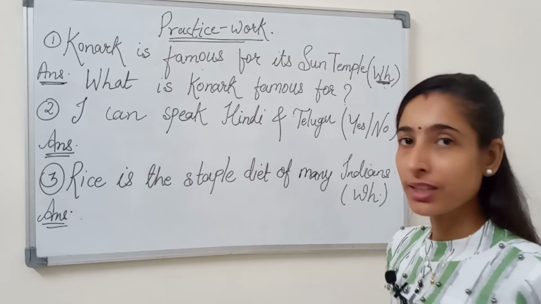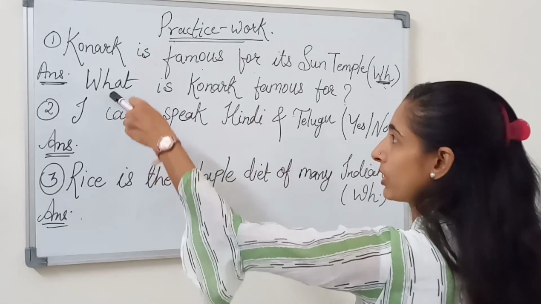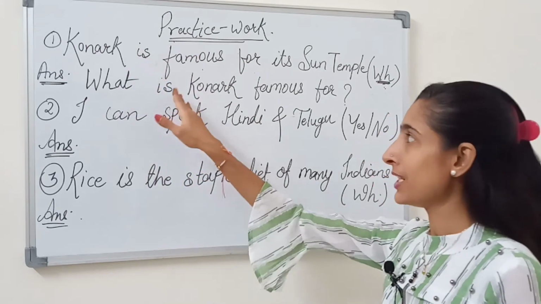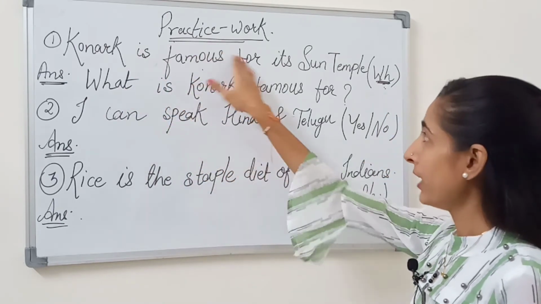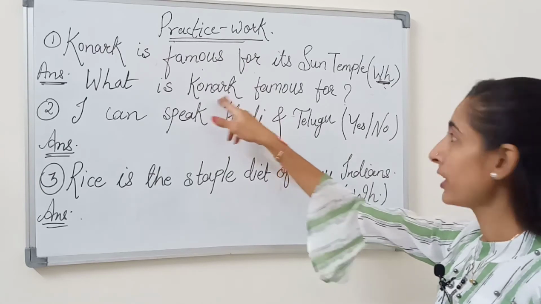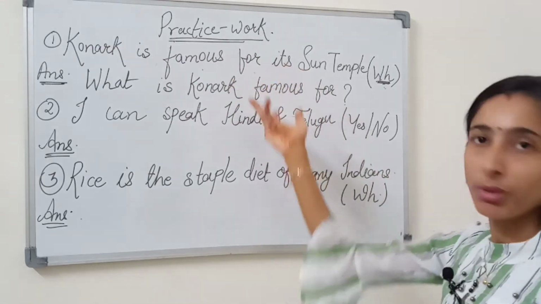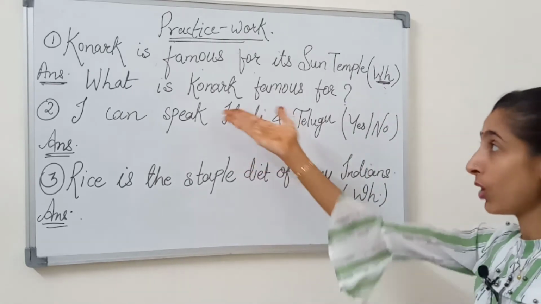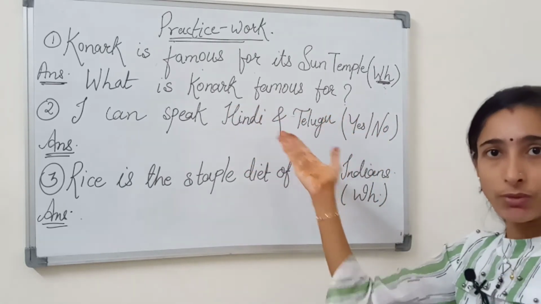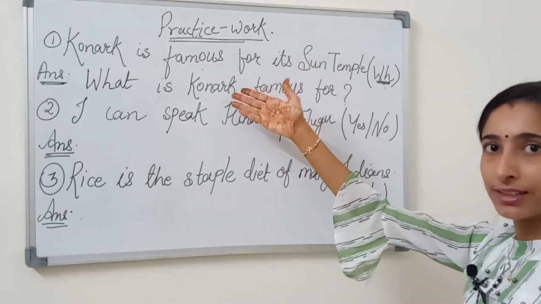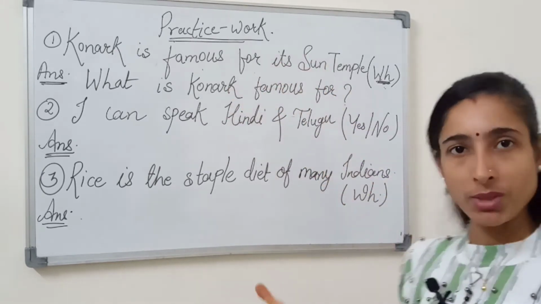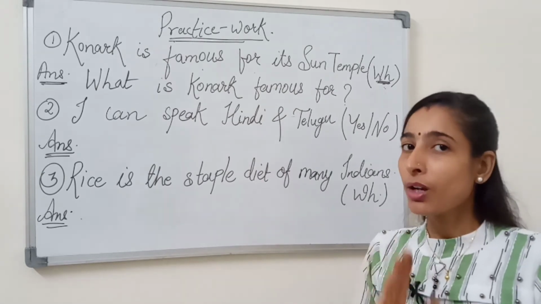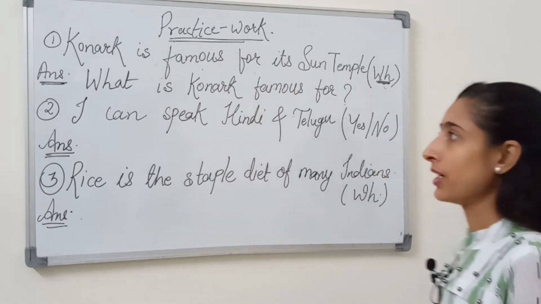So how have we begun the sentence? We have begun the sentence with WH, that is what. We have written is as it is, that is a verb. And then the subject Konark, and famous for as the complement. So we have asked the question, what is Konark famous for? If you ask the question, you will suddenly get the answer that Konark is famous for its sun temple.